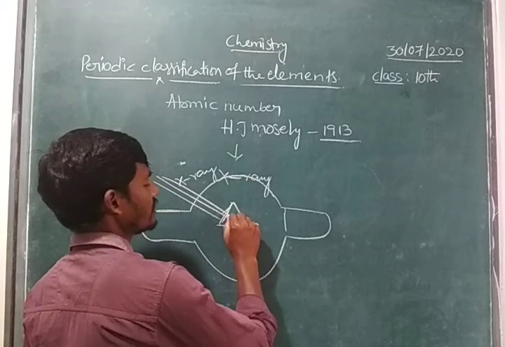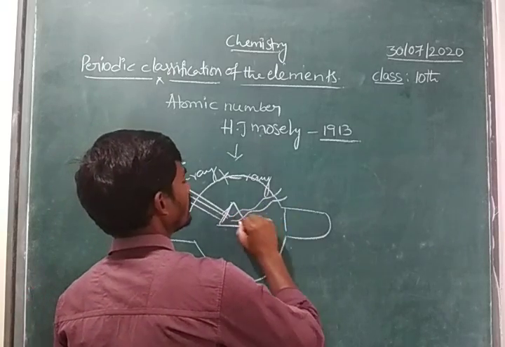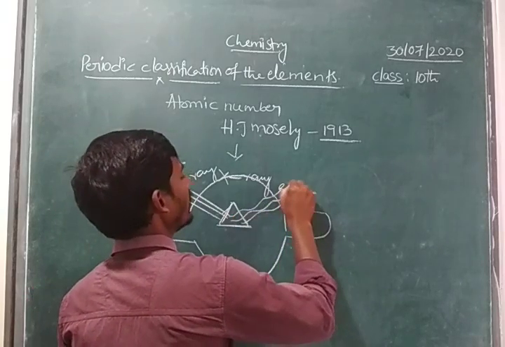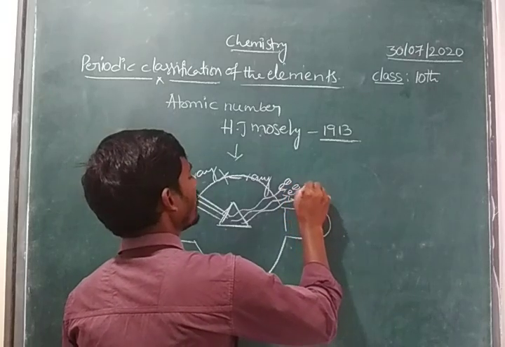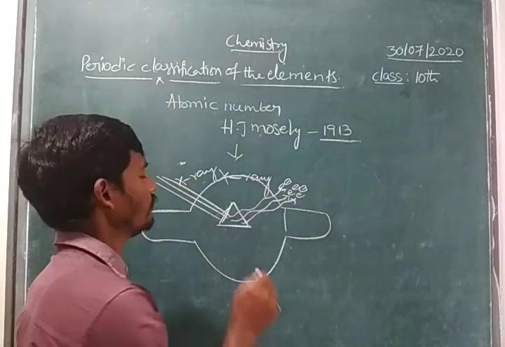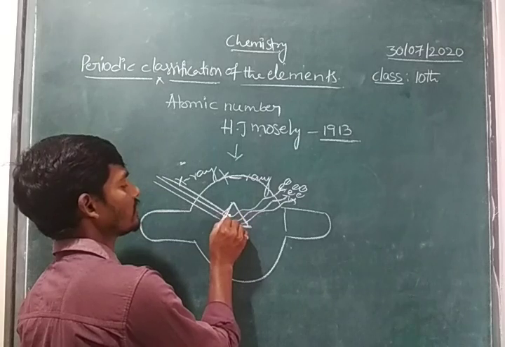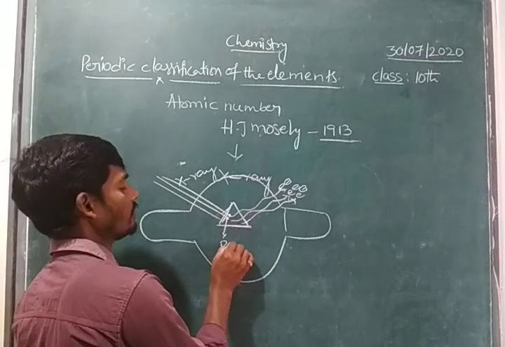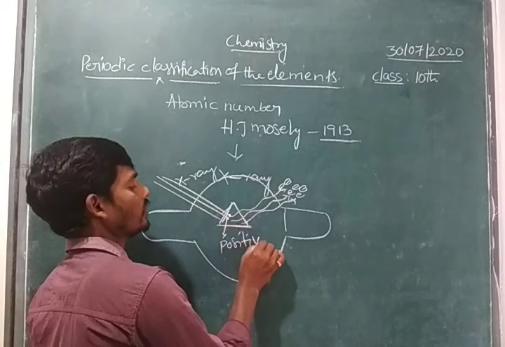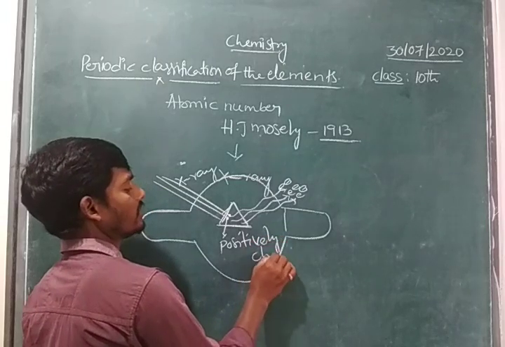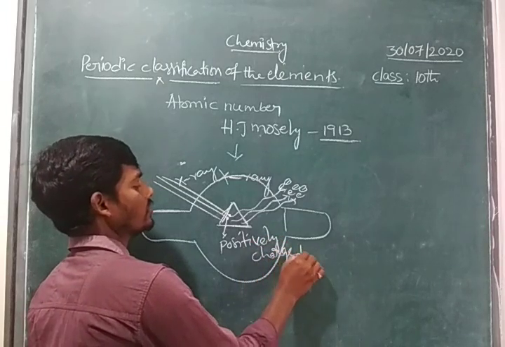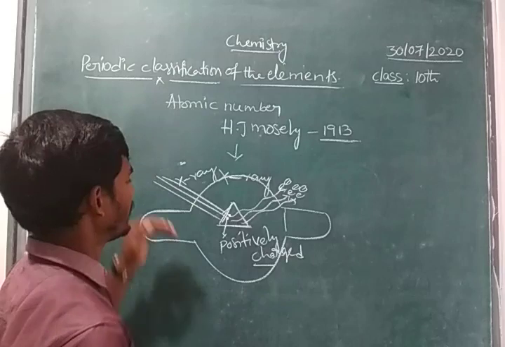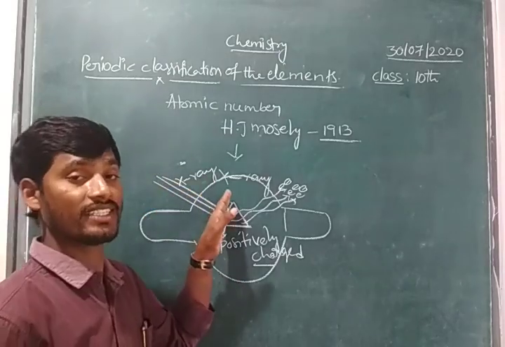When some electrons were ejected, right children, what remains are positively charged particles. Positively charged particles are present here, when high-energy X-rays were directed on the metallic sheet.